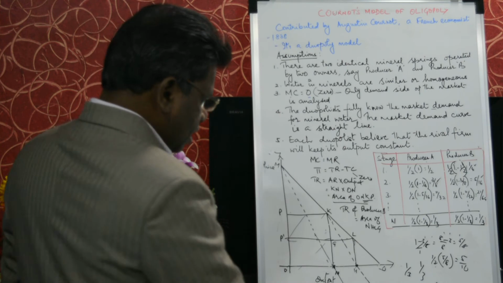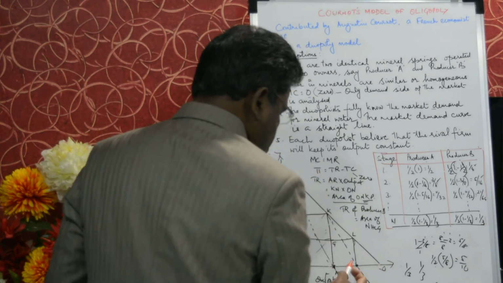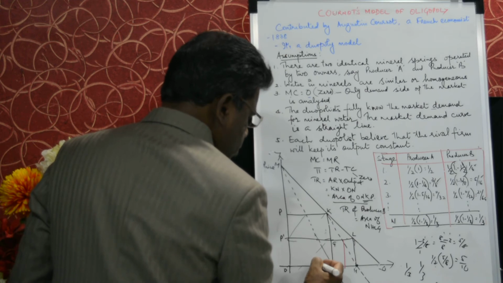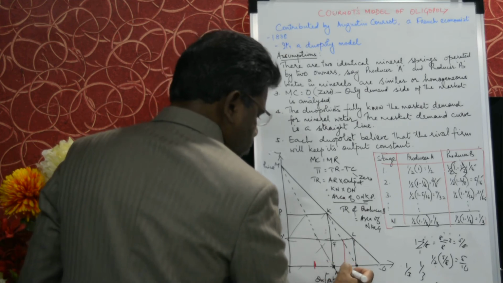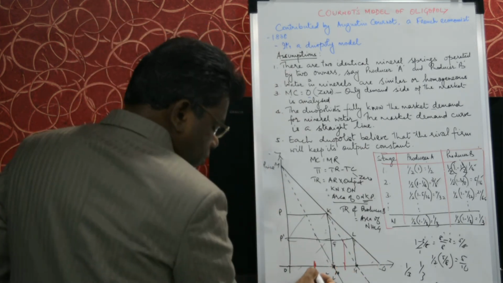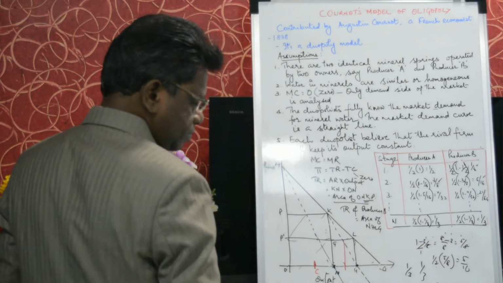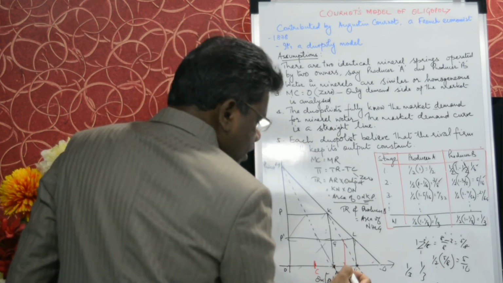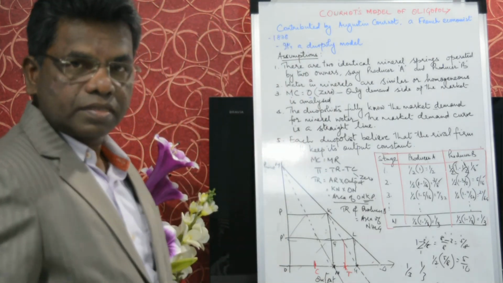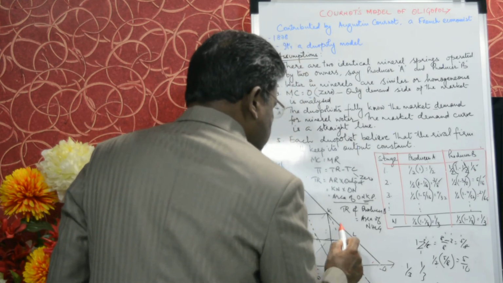That means if you put it in the diagram, the entire part will be divided into 3. 1, 2 and 3. Suppose this for example is C, or you can take this point. This will be the T, 1/3 part. And the price will be fixed from here to here.